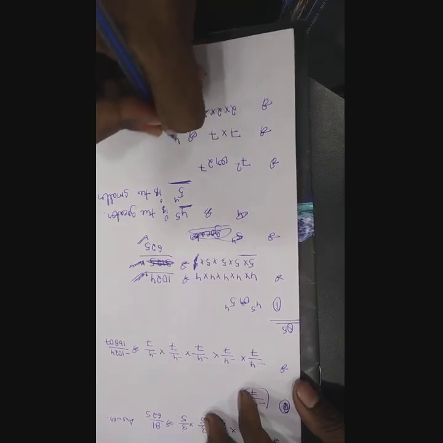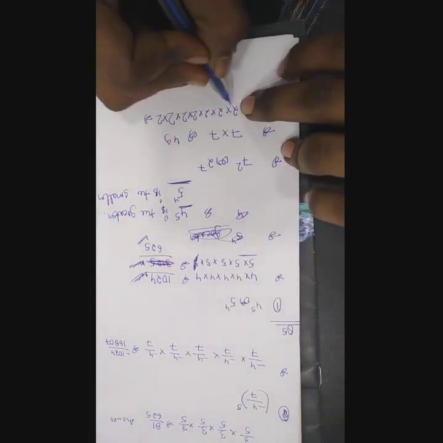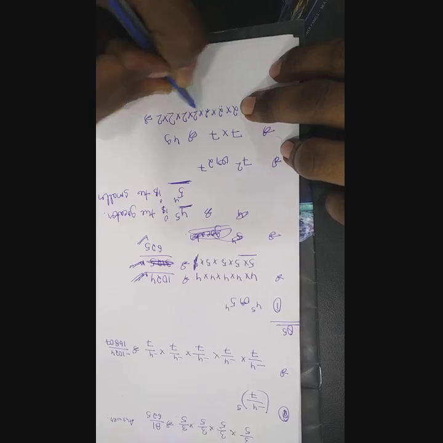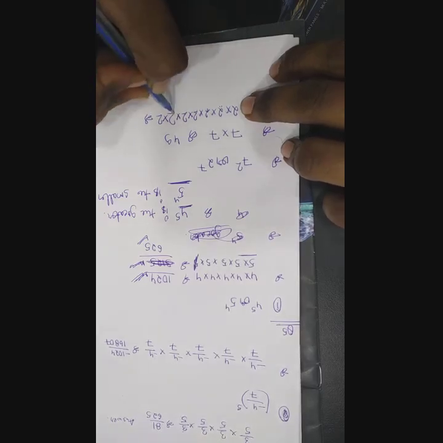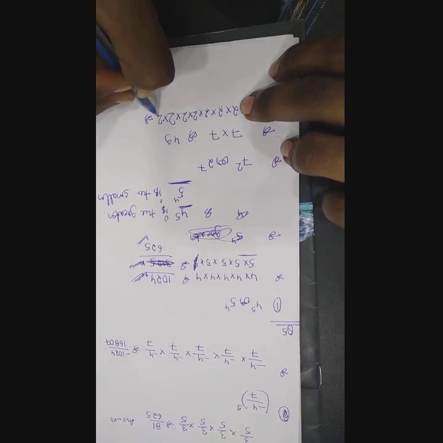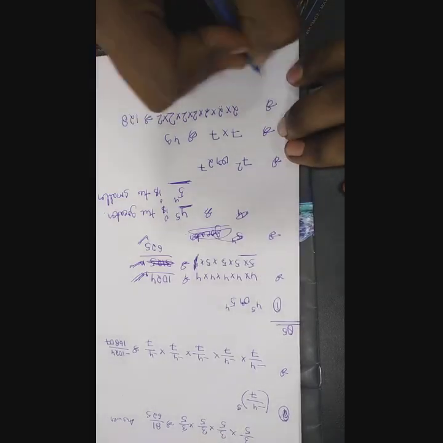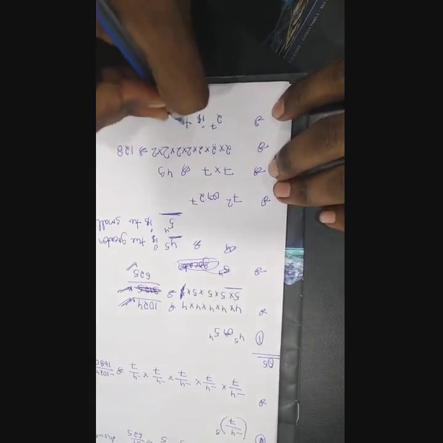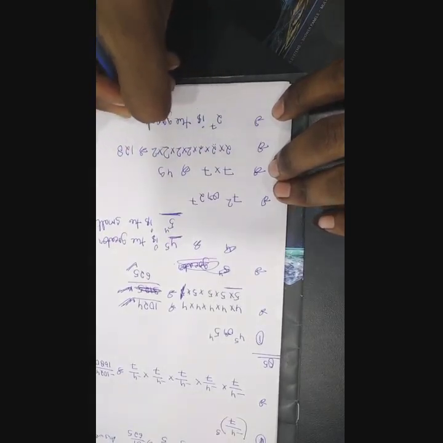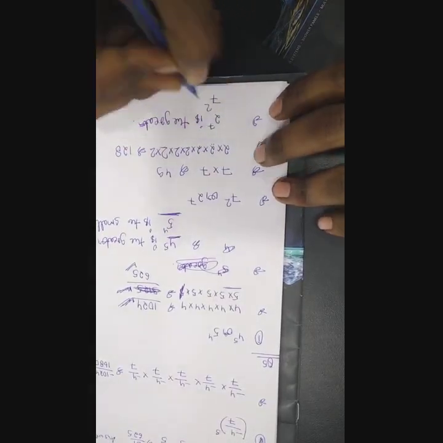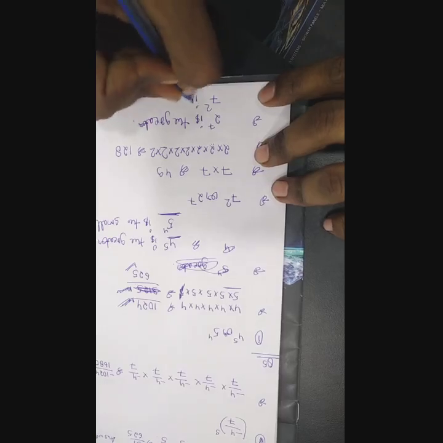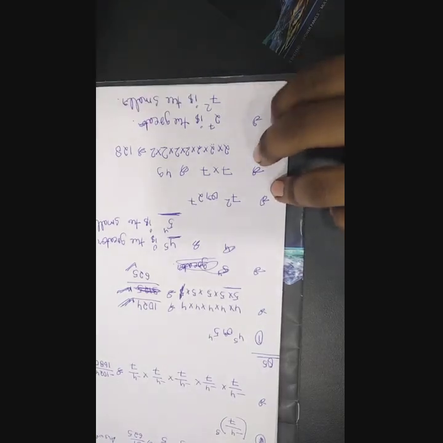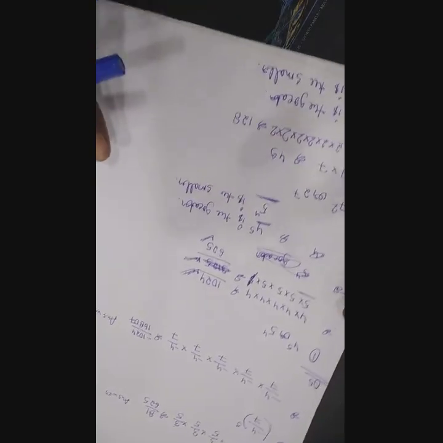Now here 7 7 is 49, and here what value will come, 2, 4, 8, 16, 32, 64, 128. Now you all tell me which value is the greater. Obviously 2 to the power 7 is the greater, and 7 to the power 2 is the smaller. Okay, if you all want to take a screenshot, you can take it over here.